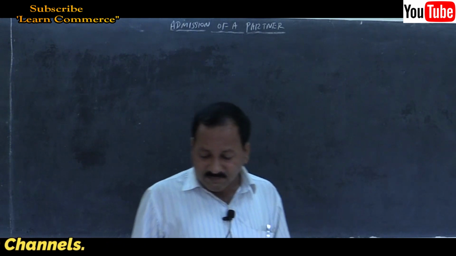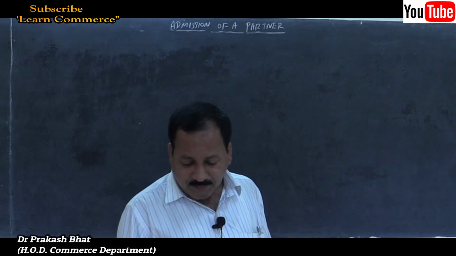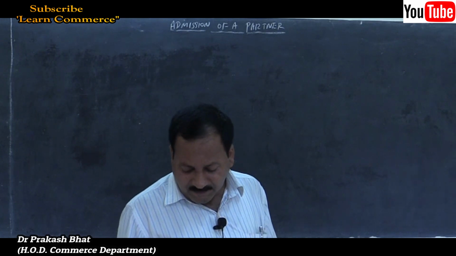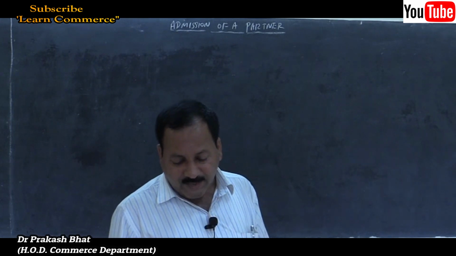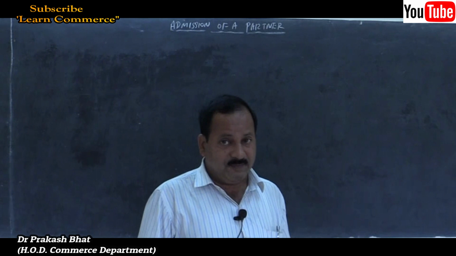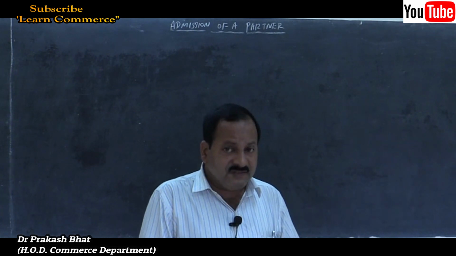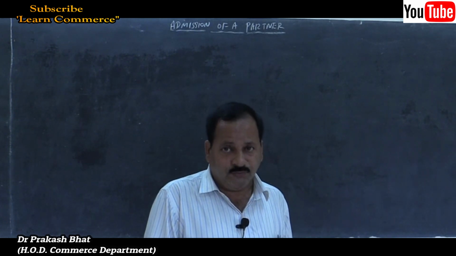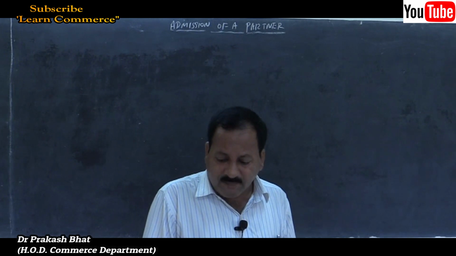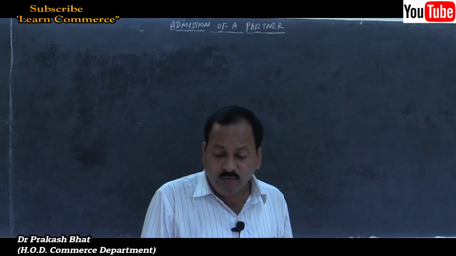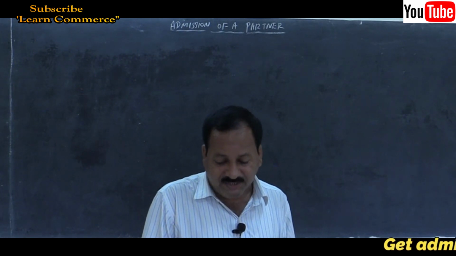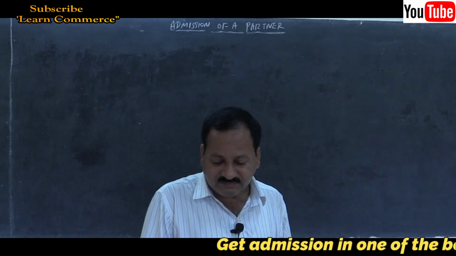Now let us move on to the next problem. That is problem number 8, page number 39. Pujari and Purohit are equal partners. Remember, equal partners means 1:1, 1/2, 1/2. Their balance sheet as on 31st March 2017 was as follows. Balance sheet given. Let us analyze the balance sheet.